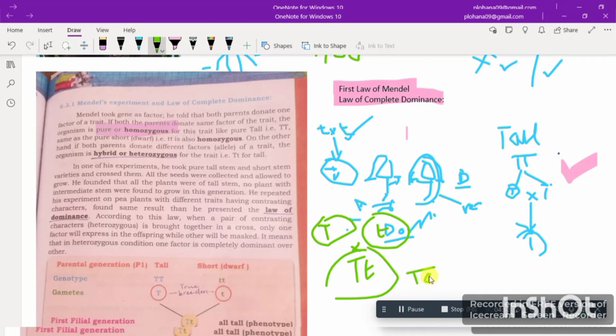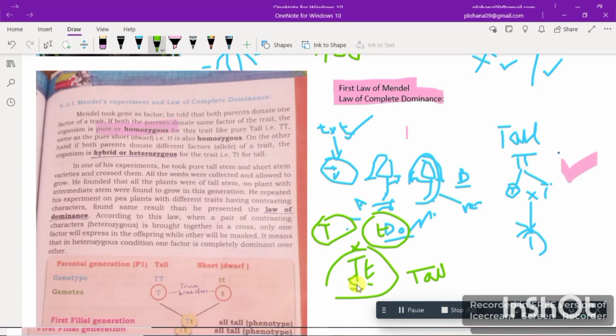Why will it be tall? Because of the dominance condition. This T is dominant over this t, and this t is recessive. This T has defeated this t. So they'll produce all tall because of the complete dominance. So this is the first law of Mendel, which is the law of complete dominance, which means one allele will be dominant over another allele. Those are basically the dominance situation, and one will be recessive.